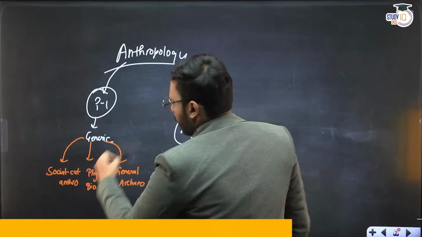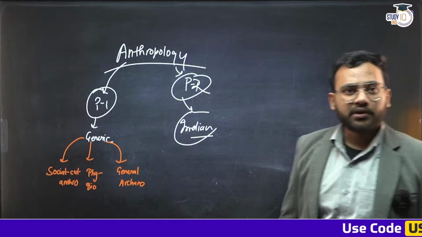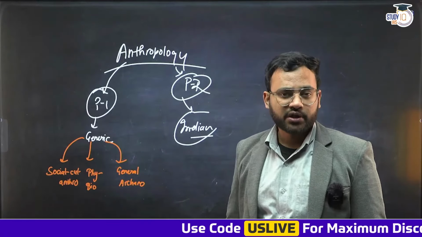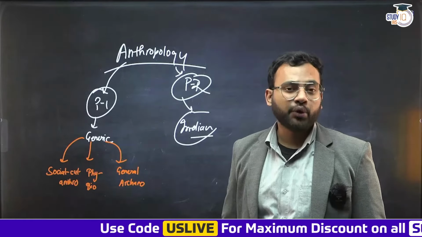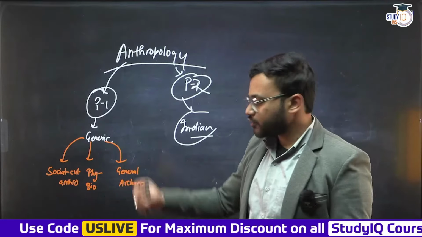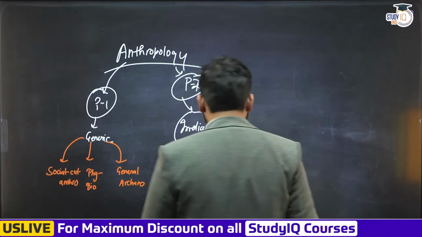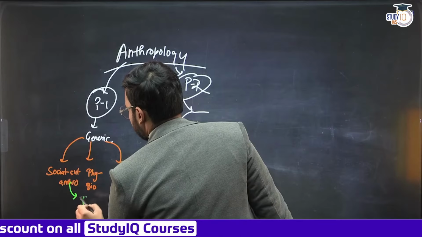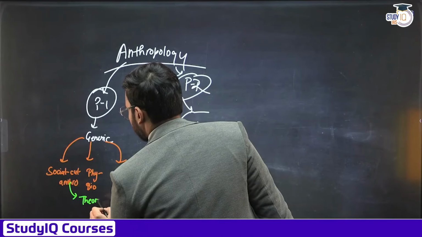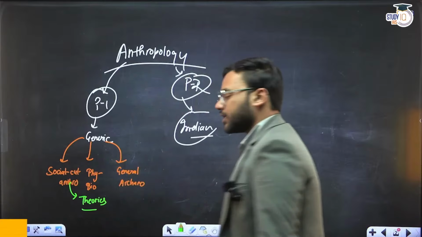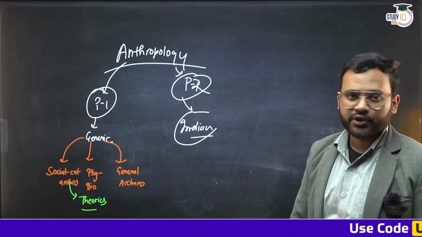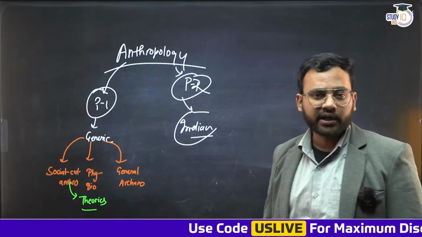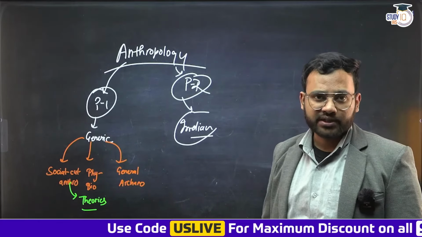At times, while decoding paper 1, I keep the generic portion arranged in 4 different sections. There is another section which is the section of the theories, but eventually it is part of social cultural anthropology, so it is better to consider it as a subset of social cultural anthropology. If you want, you can take it as another section or a subsection within social cultural anthropology. So there are 4 different areas in which we are breaking it down, to have a comprehensive understanding.